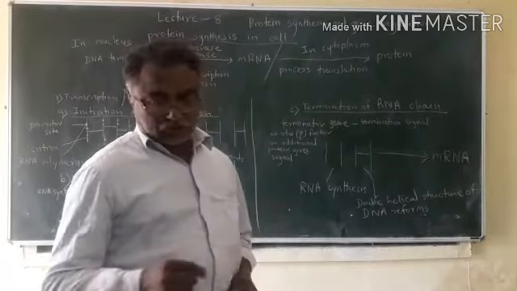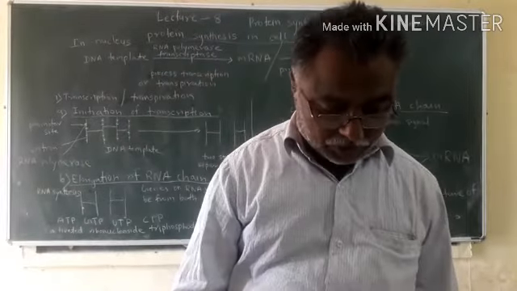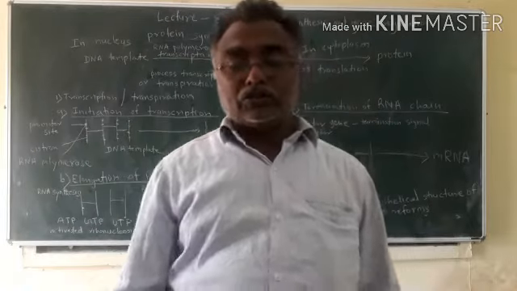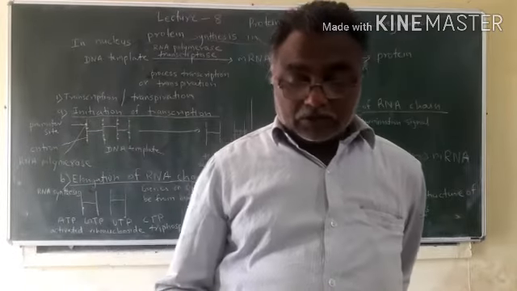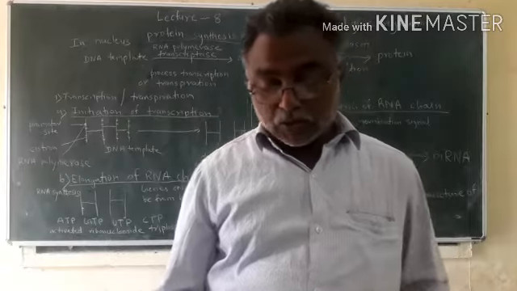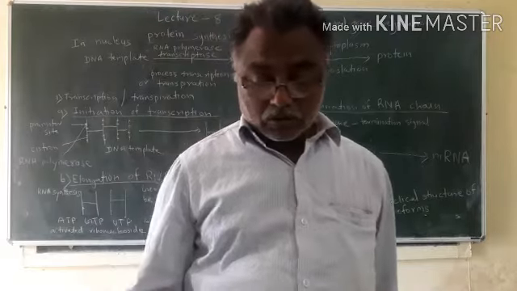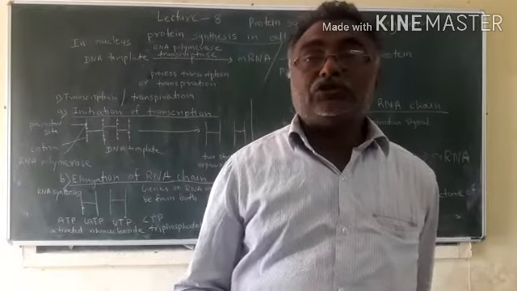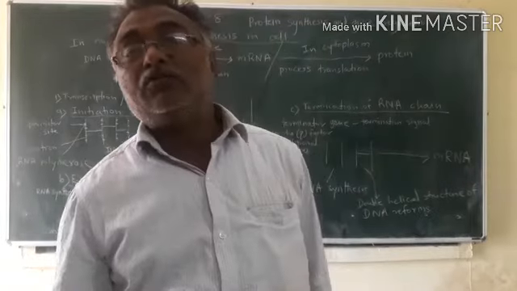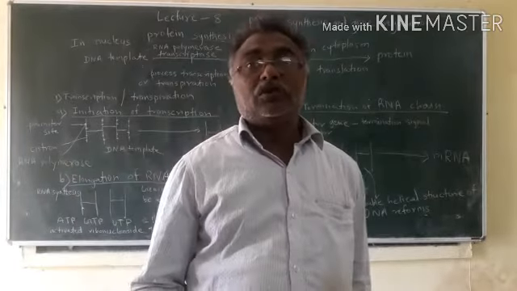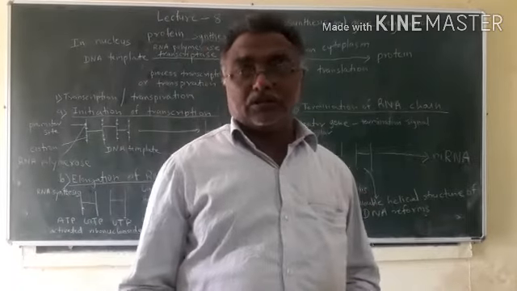So there are 4 bases: A, G, U, C. These are also called nucleotides. A means adenine, G means guanine, U means uracil, and C means cytosine. A, G, U, C. So these bases or nucleotides will form the code system, and this code system is transferred to messenger RNA,